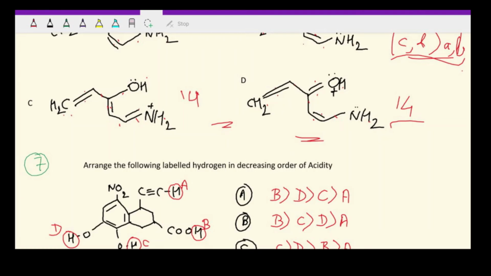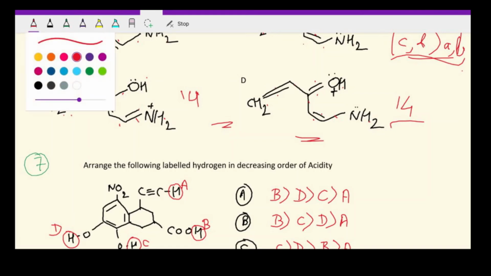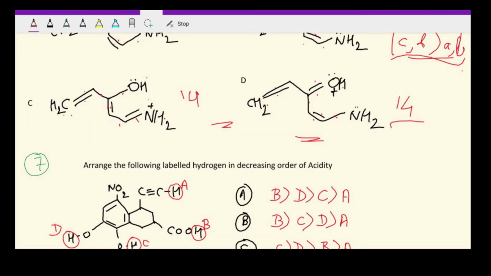positive charge on more electropositive atom will be more stable as compared to that on less electropositive atom, and negative charge on more electronegative atom will be more stable. So here you can see that in option C the positive charge is on nitrogen, and in option D the positive charge is on oxygen. Oxygen is more electronegative and nitrogen is more electropositive as compared to oxygen.